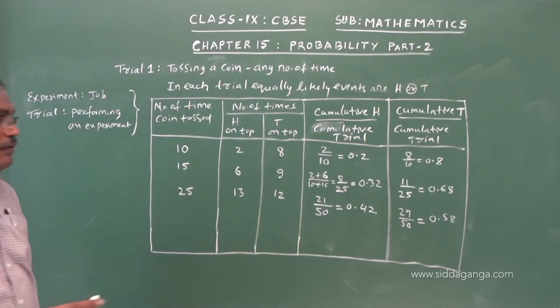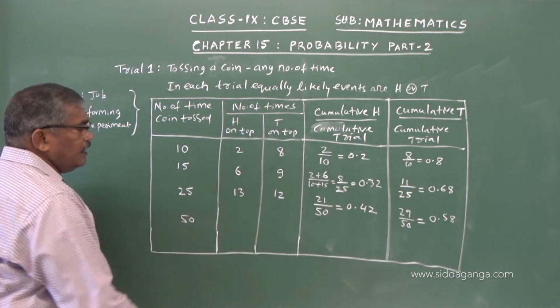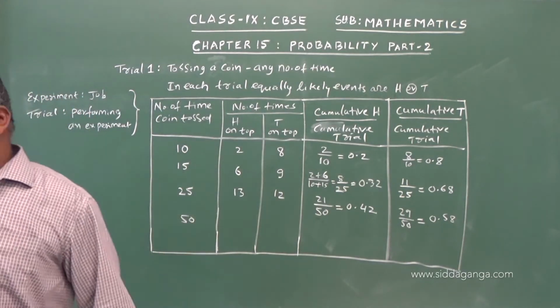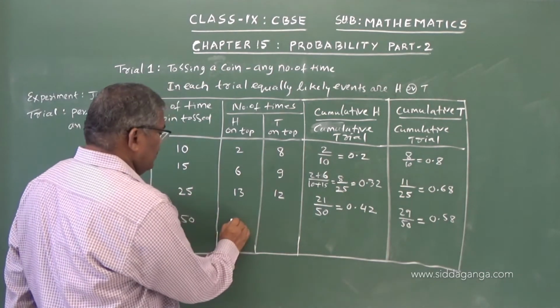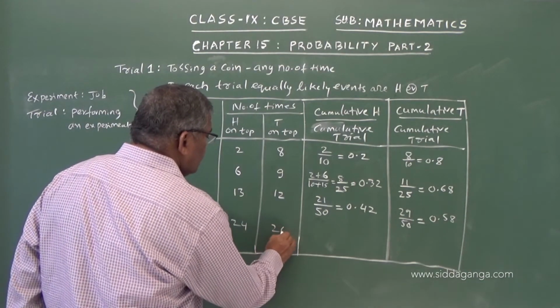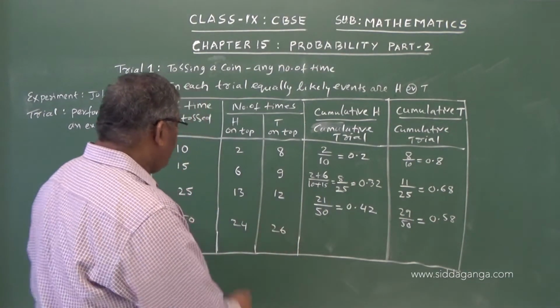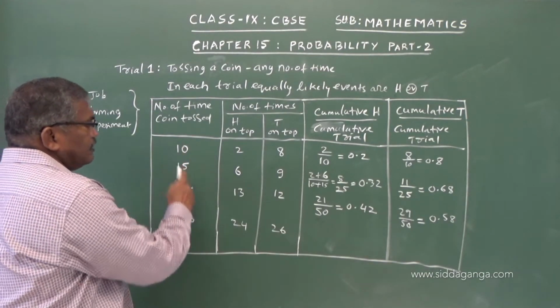Finally, if one more trial is done with 50 tosses, let us say the coin is tossed 50 times and we got 24 times head and 26 times tail. So the cumulative total will be 50 plus 25 is 75, plus 25 is 100.